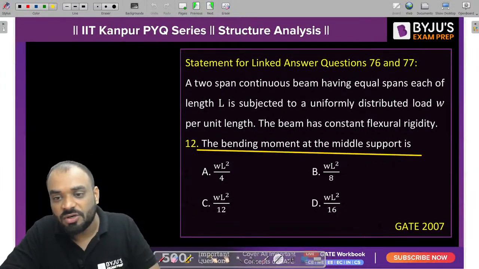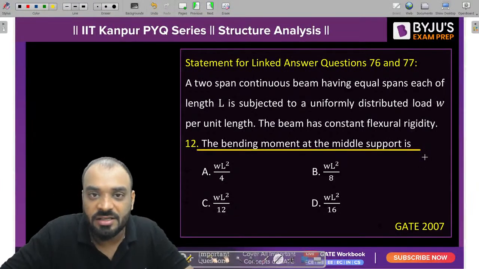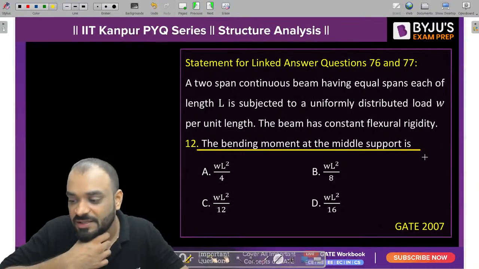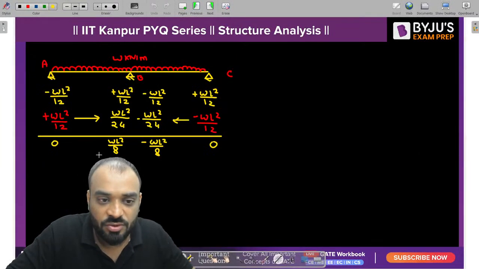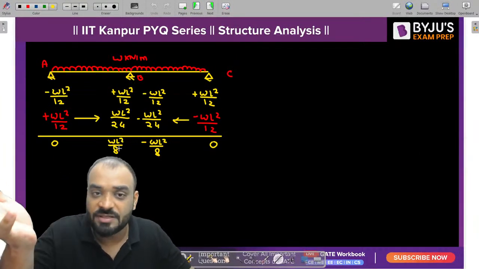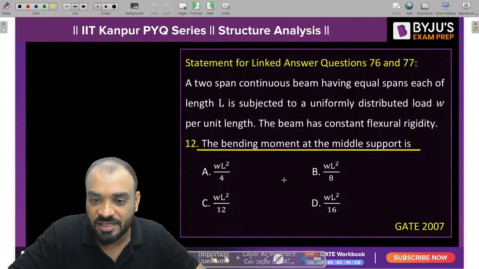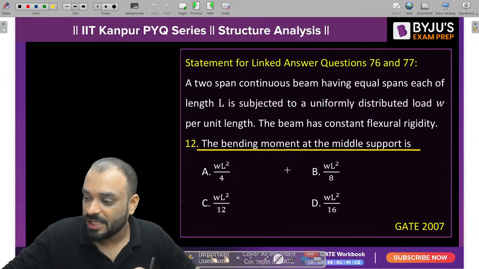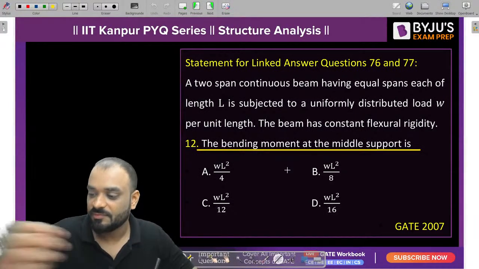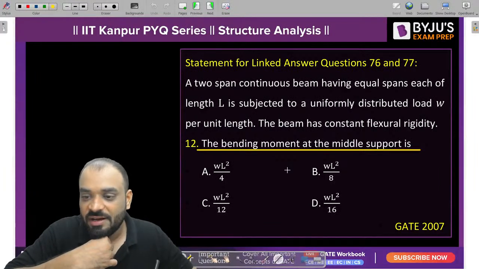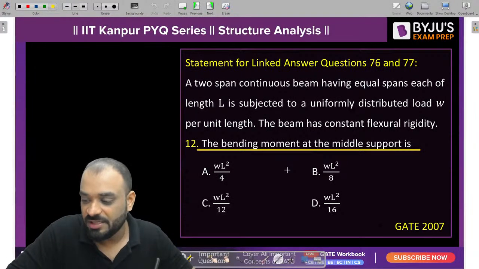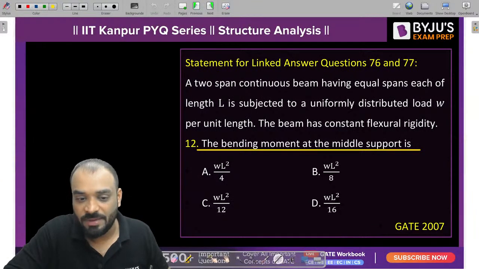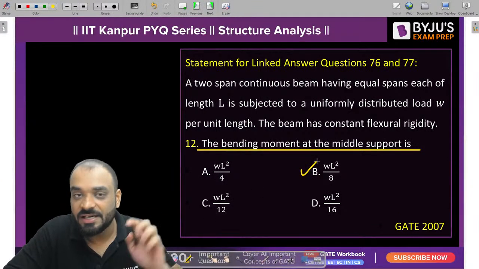As per question number 12, the bending moment at the middle support is equal to how much? Tell me the answer guys. Are you able to see the bending moment value? It is WL square by 8. Tell me which one is the correct answer for question number 12. Tell me guys quickly. What is the value of bending moment at the middle support? It is WL square by 8. B is the correct answer.